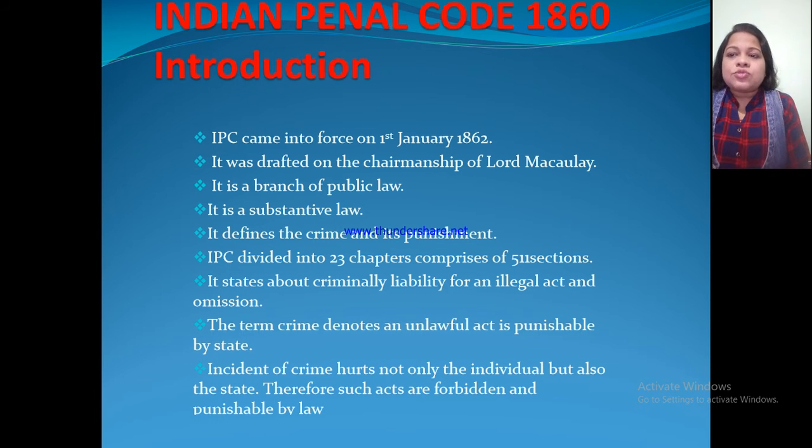IPC is divided into 23 chapters and comprises 511 sections. It states criminal liability for an illegal act and omission. Suppose a person does an illegal act, meaning an act punishable by law. Suppose a person does a criminal act, he is liable for that criminal act. For an illegal act and omission, he will get the punishment.